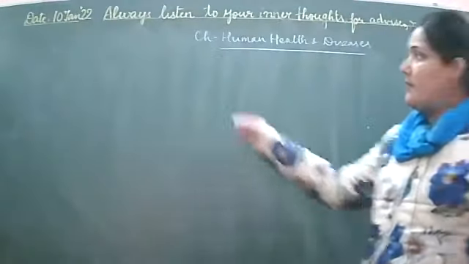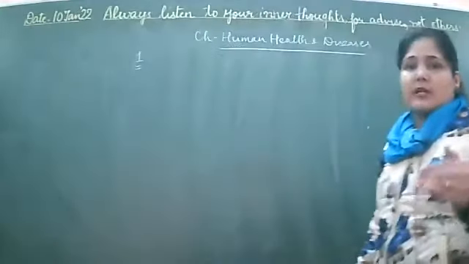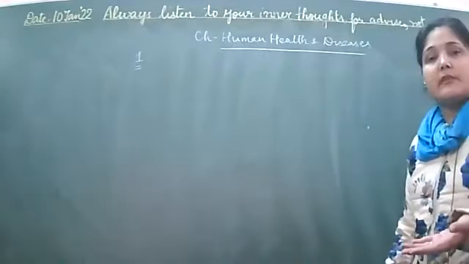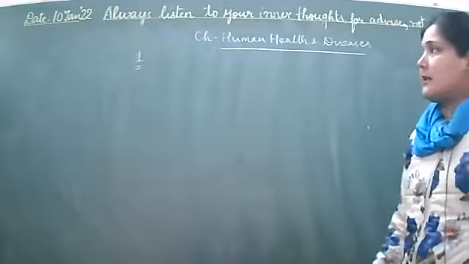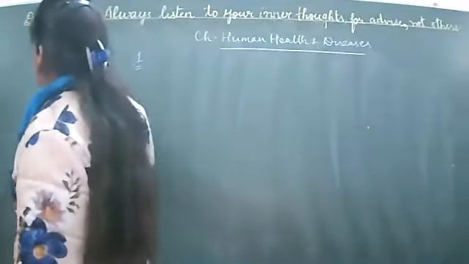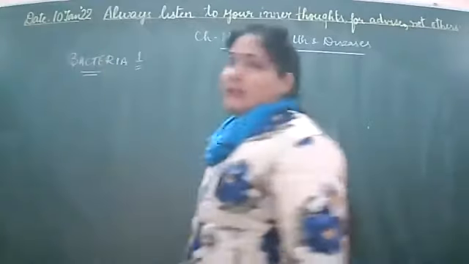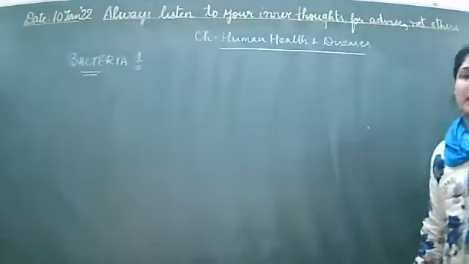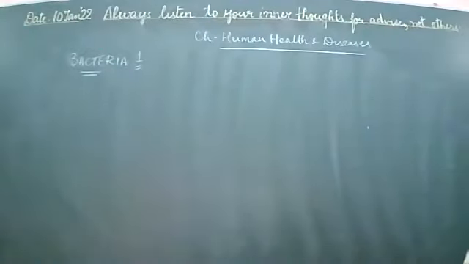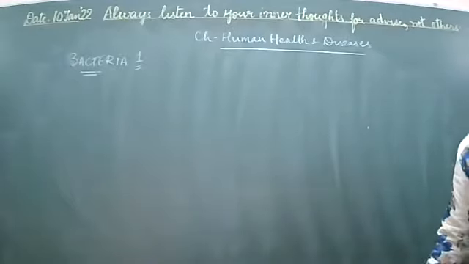Okay, so first, the organisms that are basically responsible for causing the diseases. The first category of organisms responsible for causing diseases is the bacteria. So bacterial members may lead to particular diseases, and there are two examples given in your book of diseases caused by bacterial organisms.